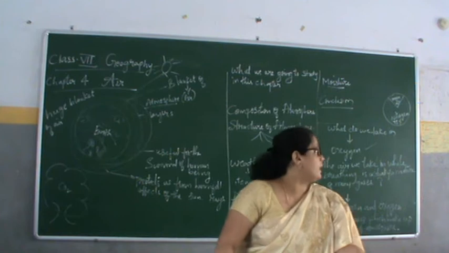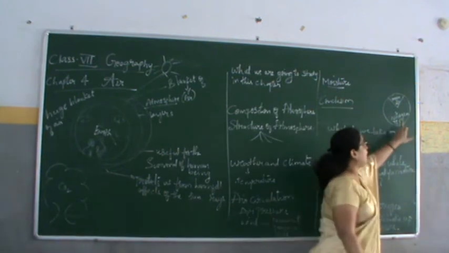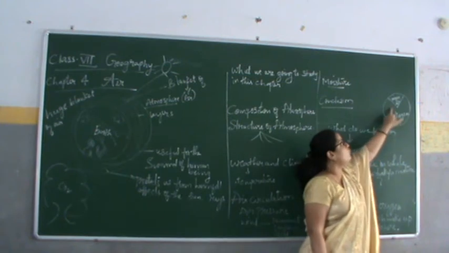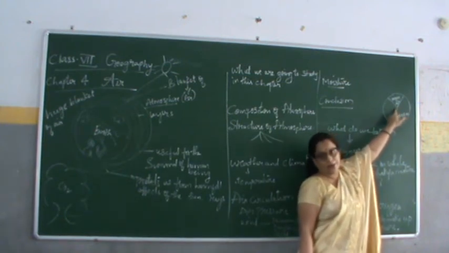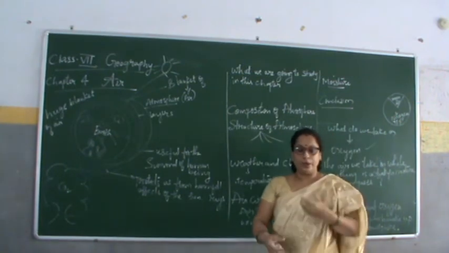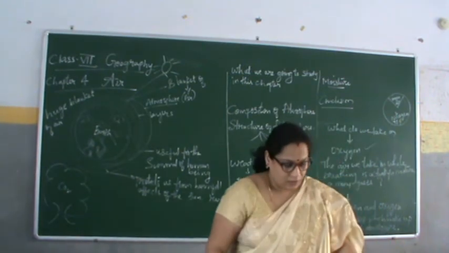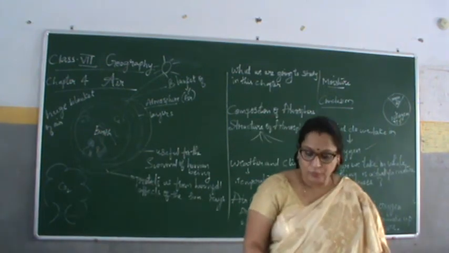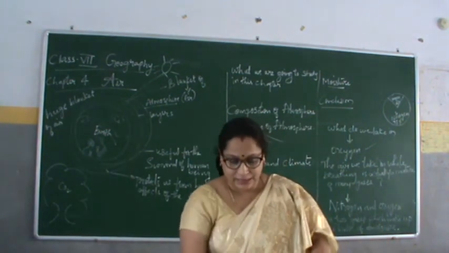See, carbon dioxide. See here first, nitrogen, how much percent? 78%. And oxygen, how much? Only 21%. So these are the two main gases which we take. Next we go for carbon dioxide. So take the textbook, children, and read that.